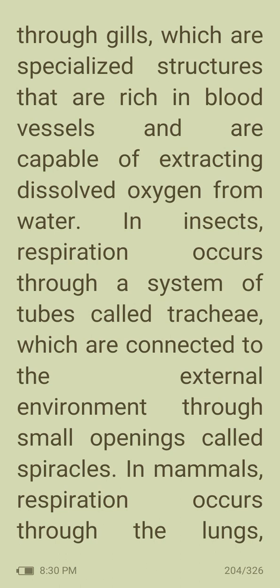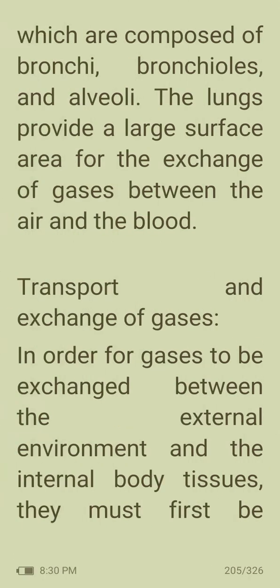In insects, respiration occurs through a system of tubes called trachea, which are connected to the external environment through small openings called spiracles. In mammals, respiration occurs through the lungs, which are composed of bronchi, bronchioles, and alveoli. The lungs provide a large surface area for the exchange of gases between the air and the blood.